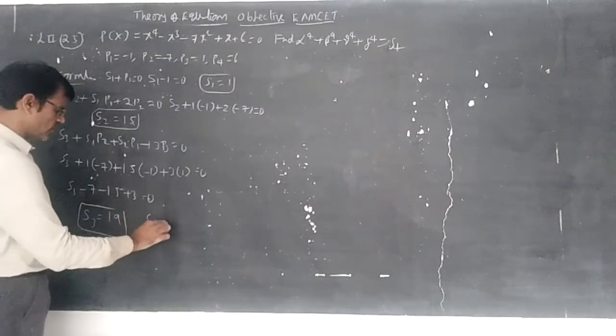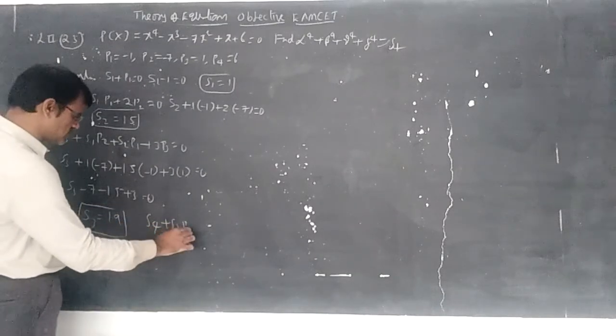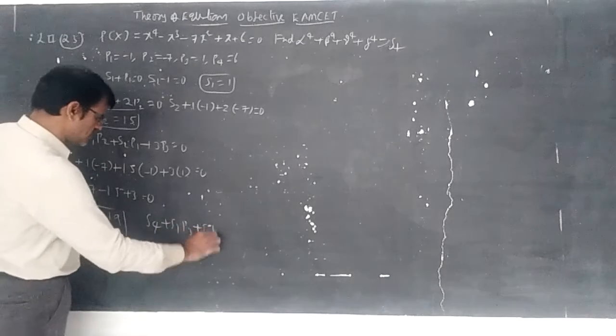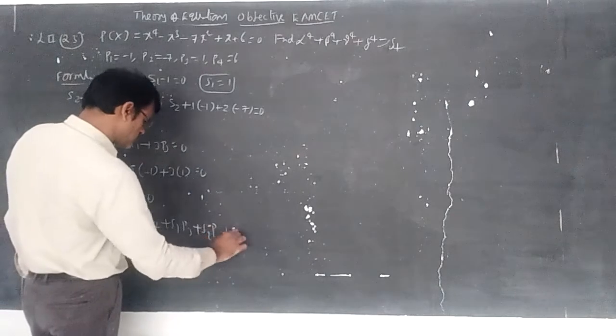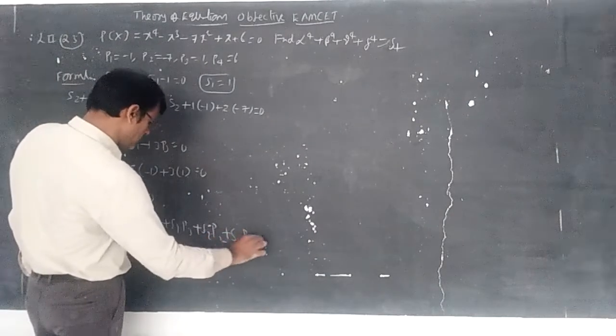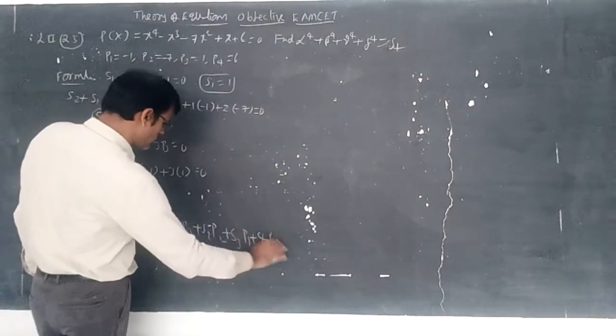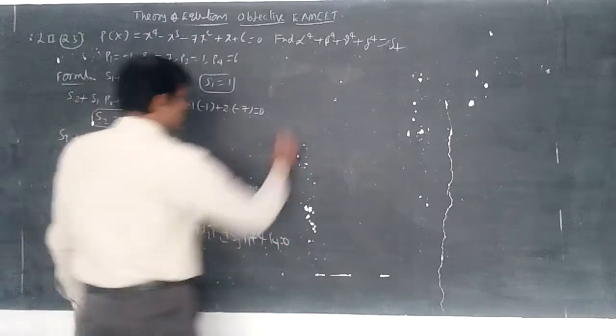Now use the formula S4 plus S1 P3 plus S2 P2 plus S3 P1 plus 4 P4 is equal to 0.